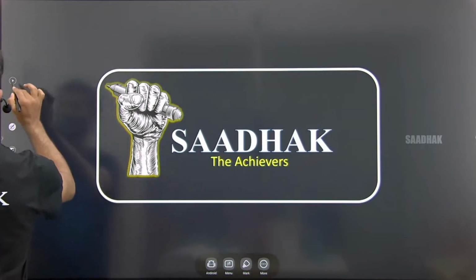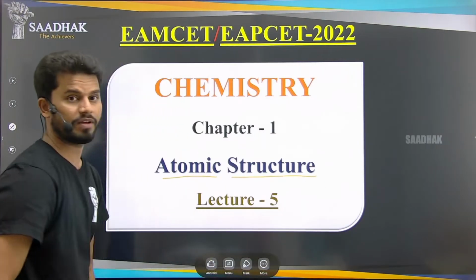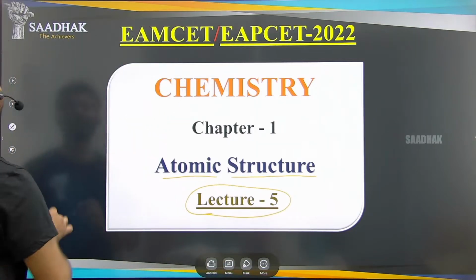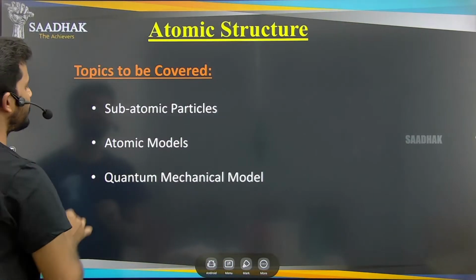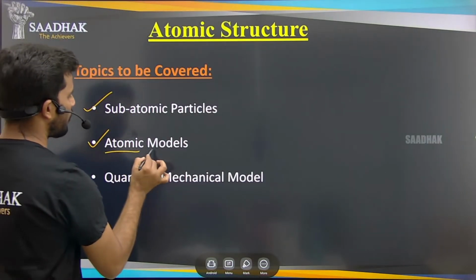So all of you, as we know, we are in the first chapter of chemistry, that is atomic structure. In this first chapter, we are now going to start lecture number 5. In the previous lectures, we have completed subatomic particles, and we have started these atomic models.